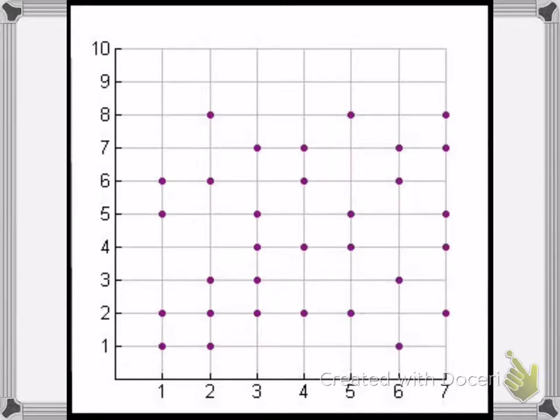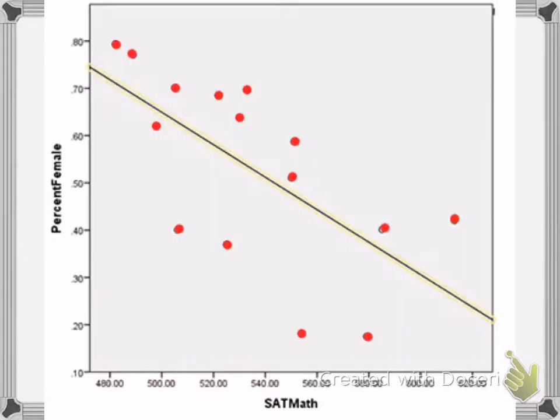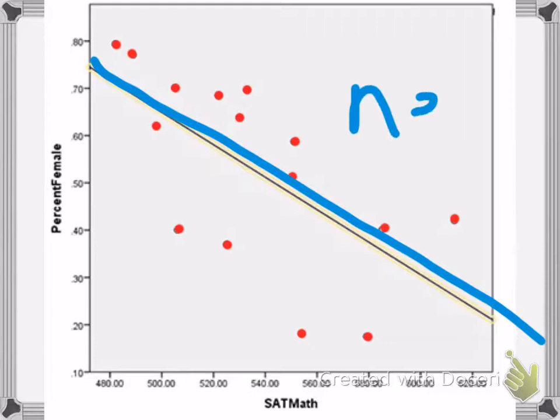Here, there's really no way to tell which way the dots are going, because you have dots down here, dots up here. Therefore, this will have no correlation. Now this line, again, is going down, therefore we know it's going to be negative. And all these dots are pretty spread out, therefore it is going to be a low negative correlation.